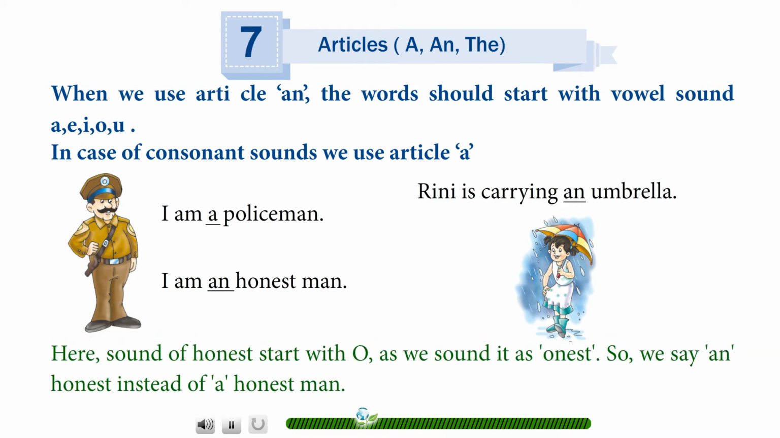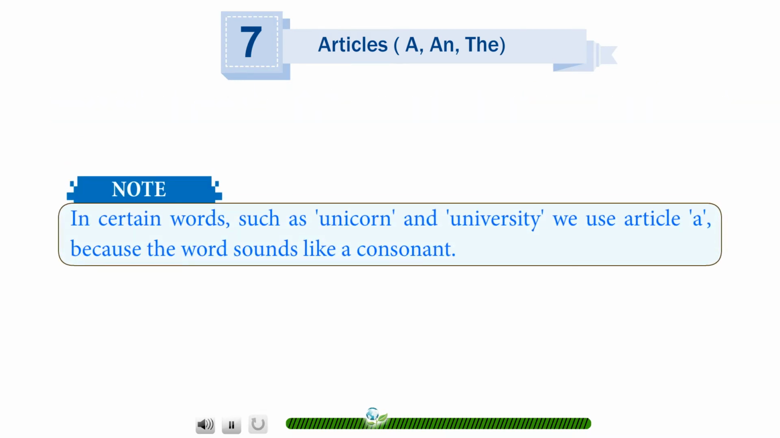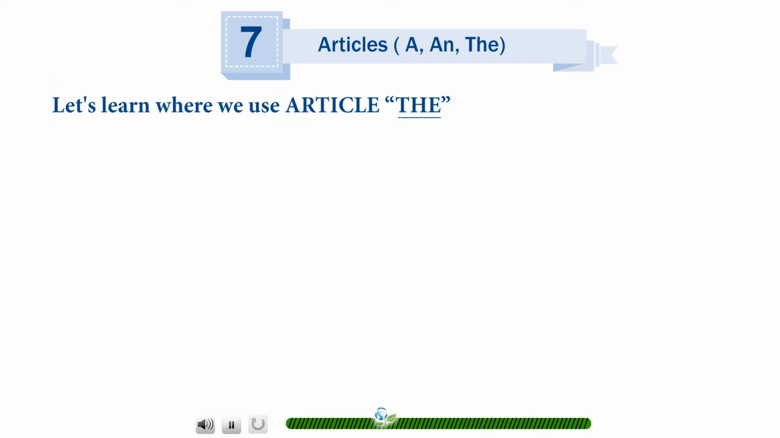The sound of honest starts with O. As we sound it as "onest," we say an honest man instead of a honest man. Note, in certain words such as unicorn and university, we use the article a because the word sounds like a consonant. Let's learn where we use the article the.